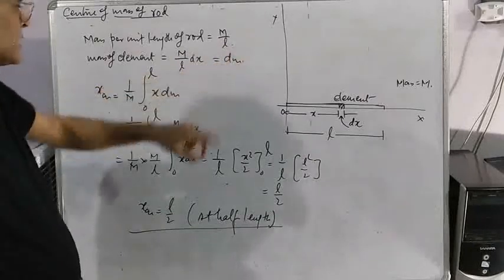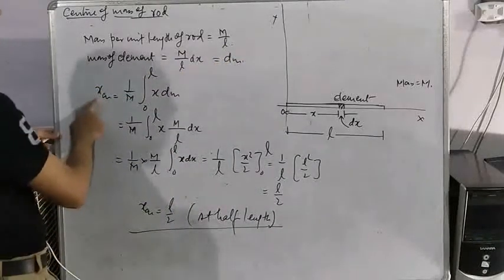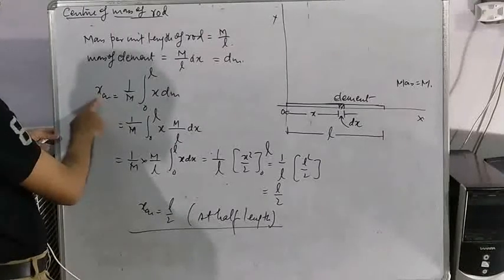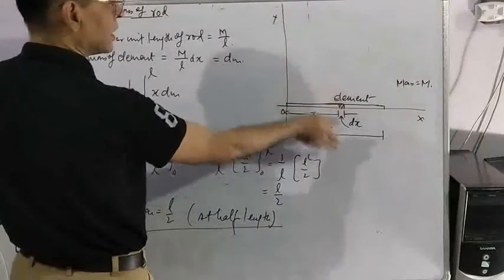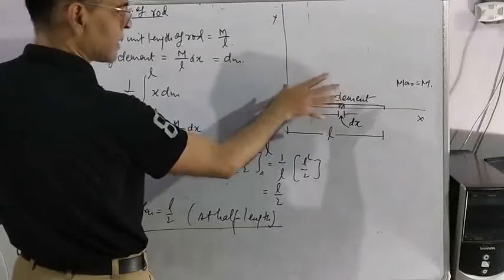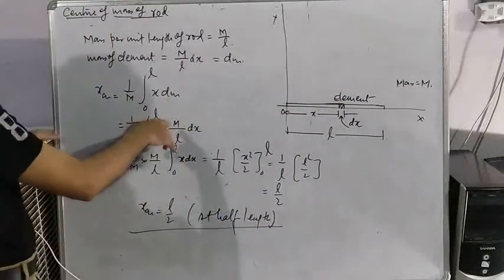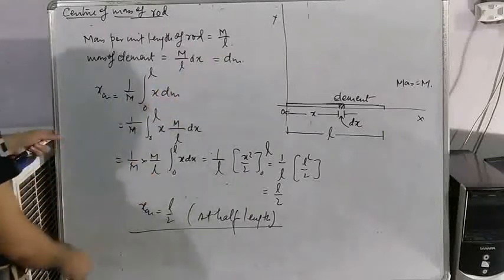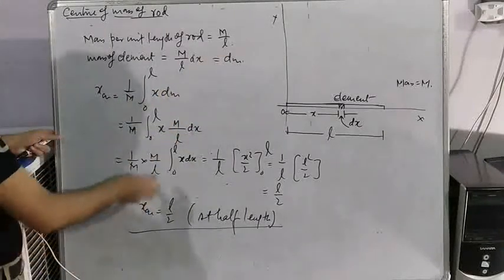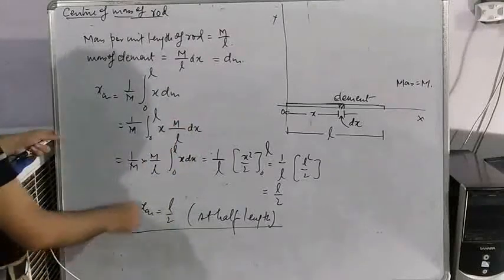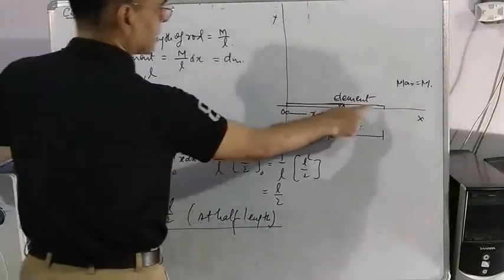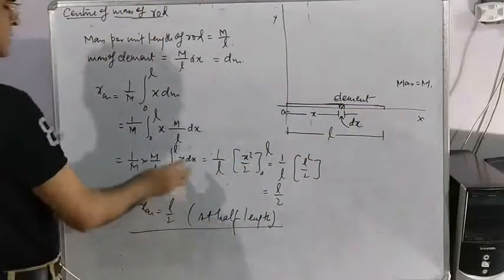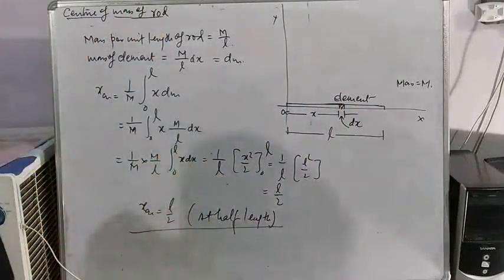You have seen in previous articles this formula of XCM, position of center of mass along x-axis. There is hardly any variation in y-axis, so we will calculate in terms of x-axis only. Now take value of dm from here. M by L taken out, integration of x dx, limit is varying from 0 to L. This is a simple formula of integration. I have already explained in mathematical tools. You might have gone through.